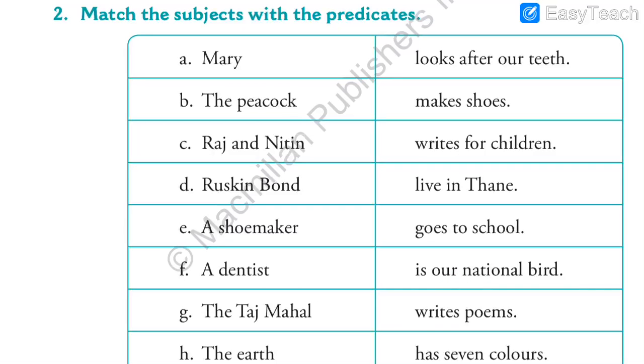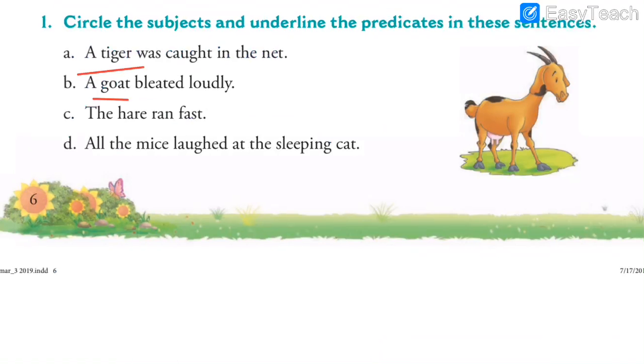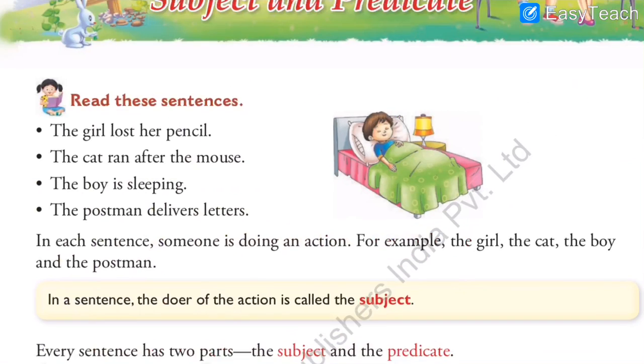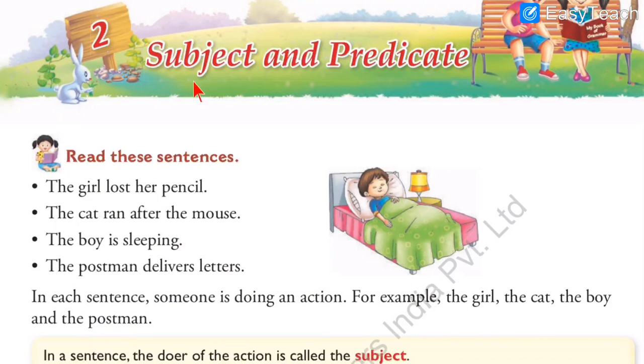So, we had done match the following. With the peacock, we had matched the national animal, our national animal. Like this, we had done match the following. And you can refer to the previous videos if you have not seen. You can just search for those videos so that you will understand what is subject and what is predicate. So here again I explained to you the concept of subject and predicate.